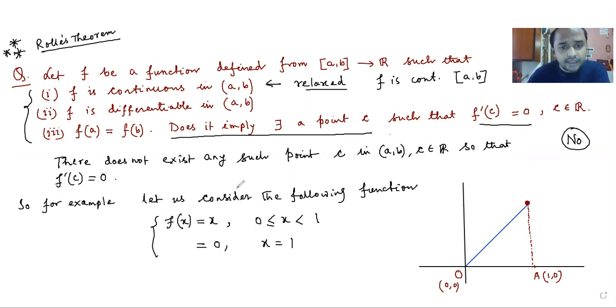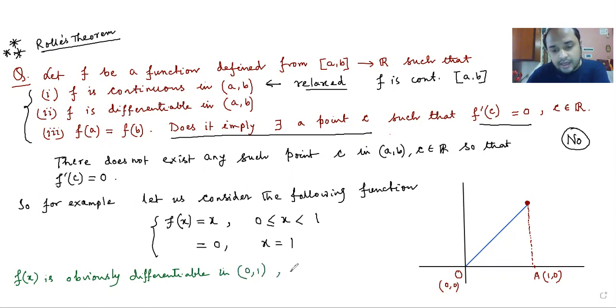Now you see that this function f of x is obviously differentiable and continuous in the open interval 0 1, and not only this, f0 equal to 0, and by definition f1 is equal to 0 also.